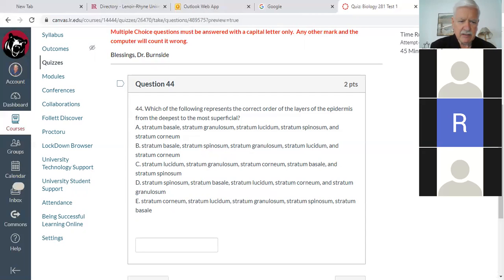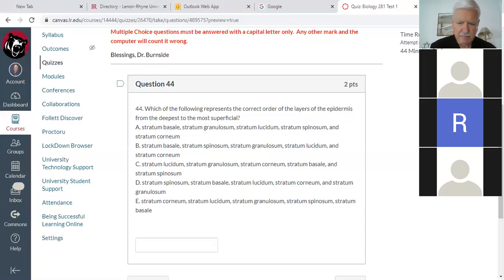Who is it right now? Me. Who is me? Allie, Allie. So what do you pick, A or B? B. Okay, B, stratum lucidum and stratum corneum.